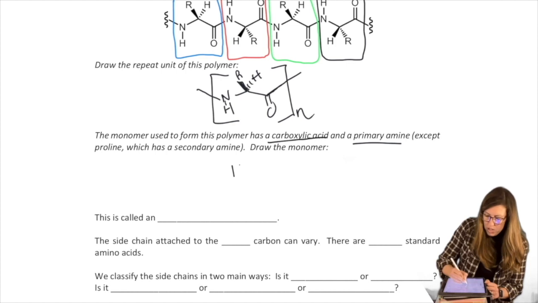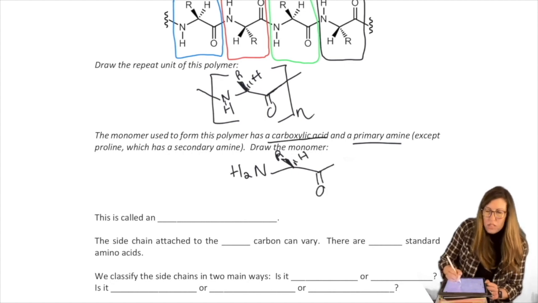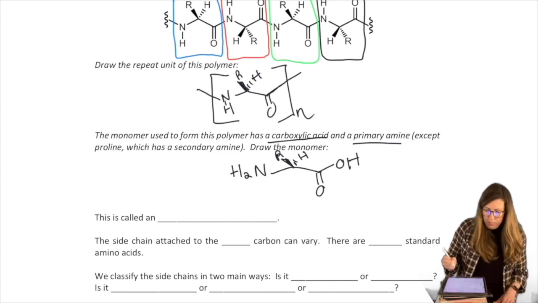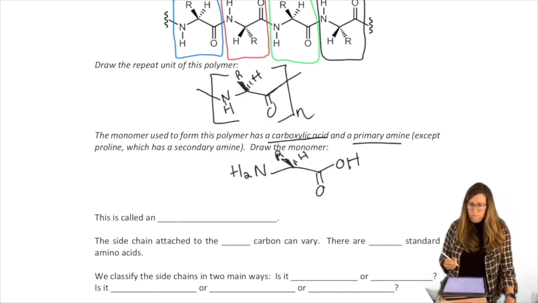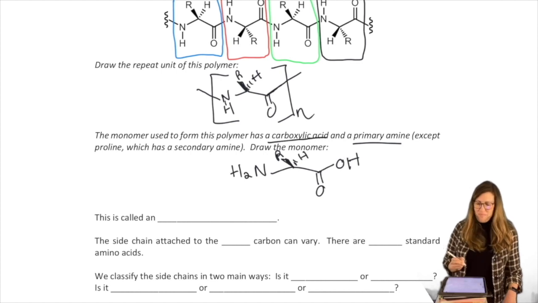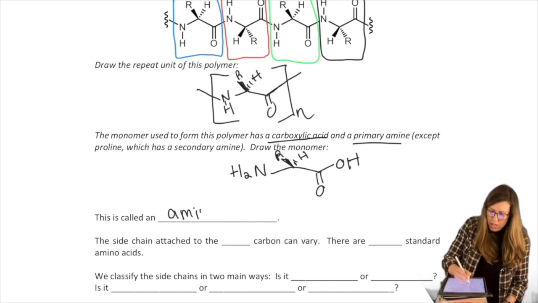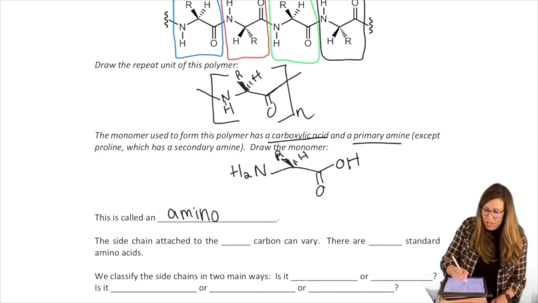So I'm going to change that nitrogen to a primary amine, and then I'll have my carbon with an R group. Notice that stereocenter once again, and instead of just a carbonyl that makes an amide eventually, I'm going to have a carboxylic acid. This is called the primary amino acid, carboxylic acid.